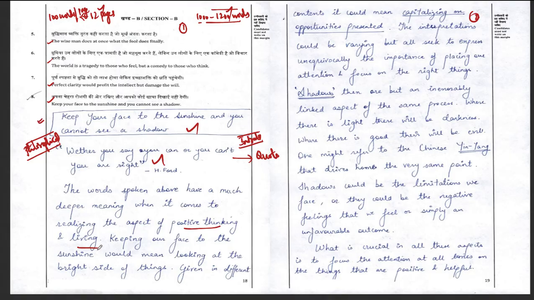So he is trying to say the meaning of the particular topic which he has chosen here. What he is doing is, first he is starting with a quote in the introduction and directly attacking especially the meaning. That is what I call a concept explainer. So he is directly introducing the topic meaning to the examiner, that what interpretation he has taken. First he is telling it means positive thinking. Then he is telling it will also mean the brighter side. Then he is telling it is capitalizing the opportunities. Then he is telling it also means overlooking the shadow.